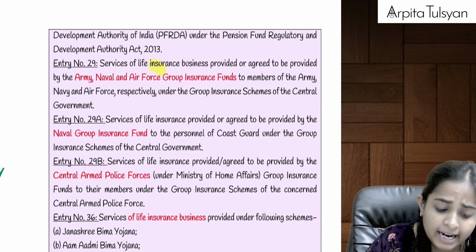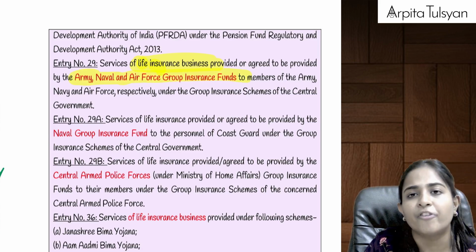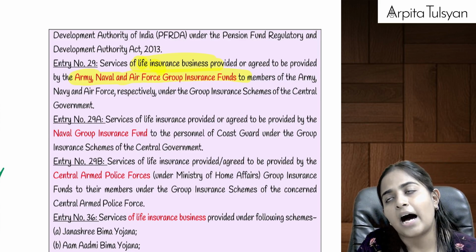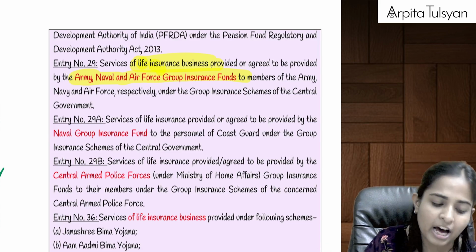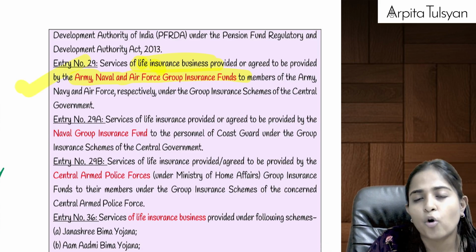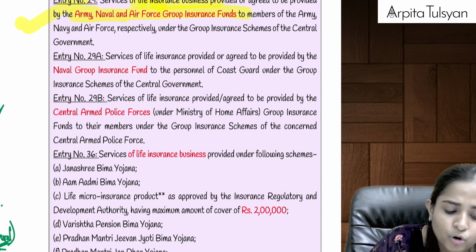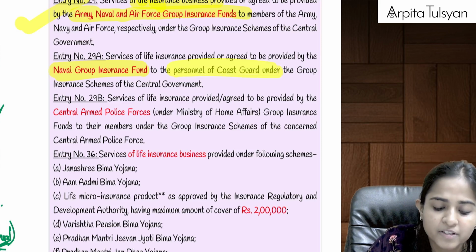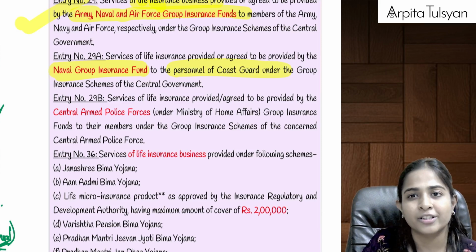Then similarly, life insurance business provided or agreed to be provided by the Army, Naval and Air Force group funds. Basically these Army, Navy or Air Force group funds provide insurance to the members of the Army, Navy, etc. For them also, on the premium, GST will be totally exempted. Then Naval Group Insurance Fund is providing services to the personnel of Coast Guard who are serving in the coastal areas.